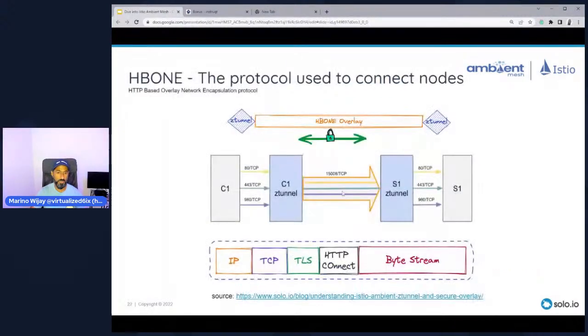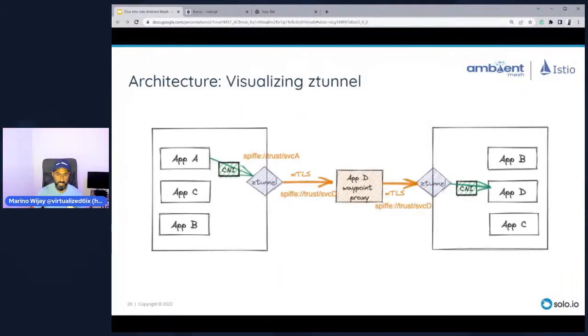The additional thing to consider here is the waypoint proxy. When I need layer 4, then the waypoint proxy does not exist, and I just do straight ztunnel to ztunnel, and the ztunnel enforces my layer 4 authorization. When I need layer 7, my waypoint proxy gets deployed using the gateway API spec.